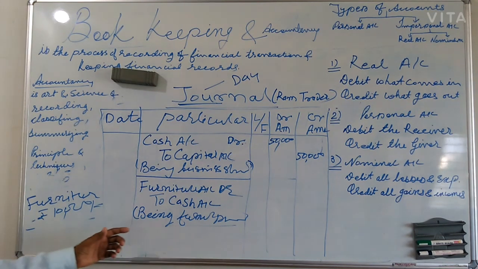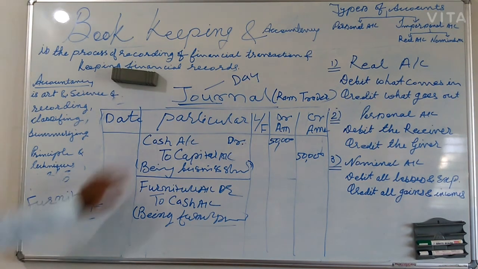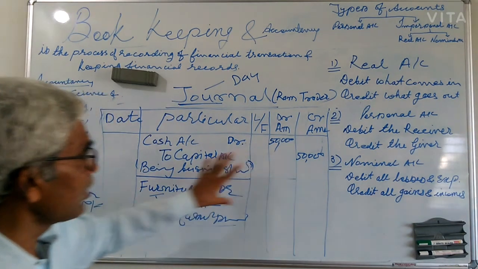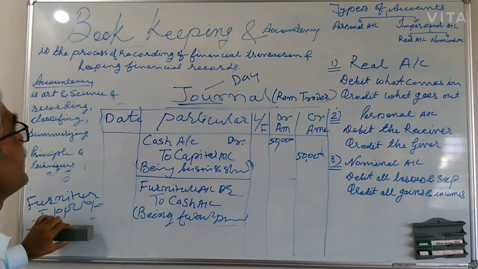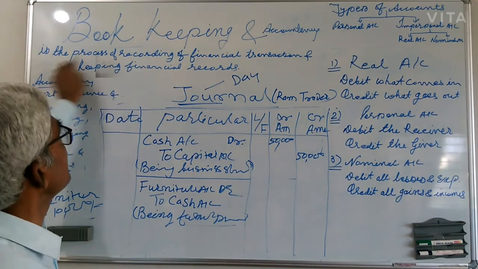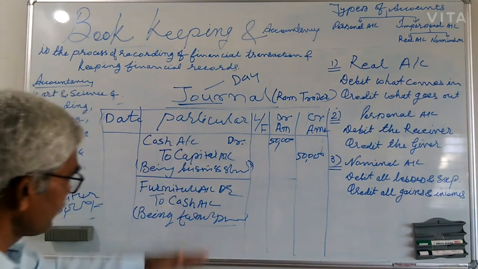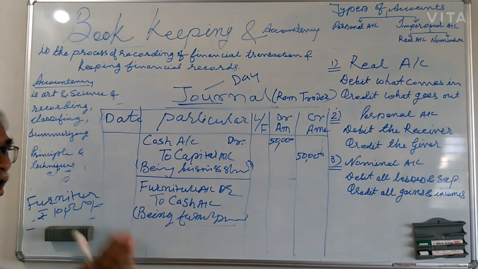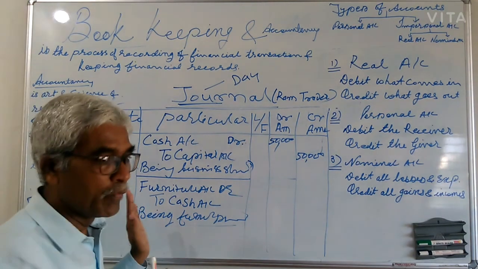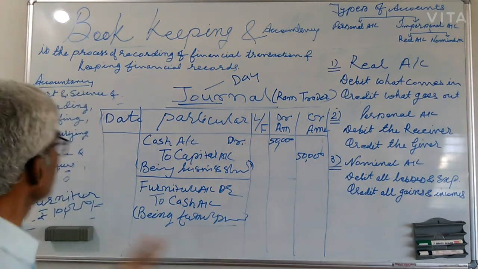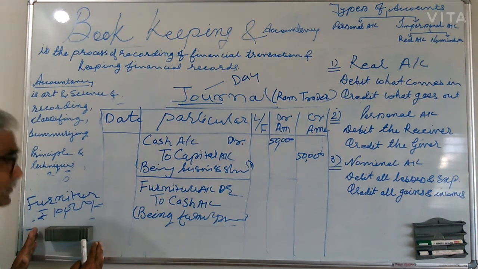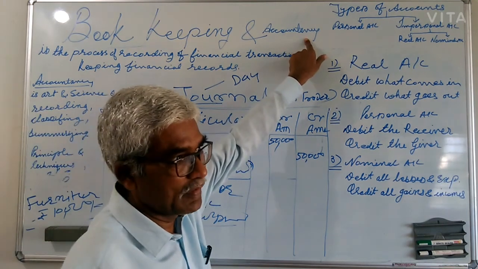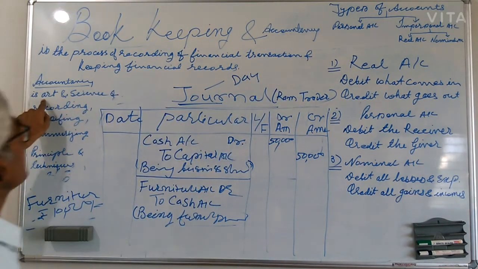So you understand the meaning of journal. For what purpose do we record the transaction as per bookkeeping? It is the process of recording. Roughly, the businessman records all transactions in a rough book, and we have to record as per accountancy, because accountancy is an art and science.